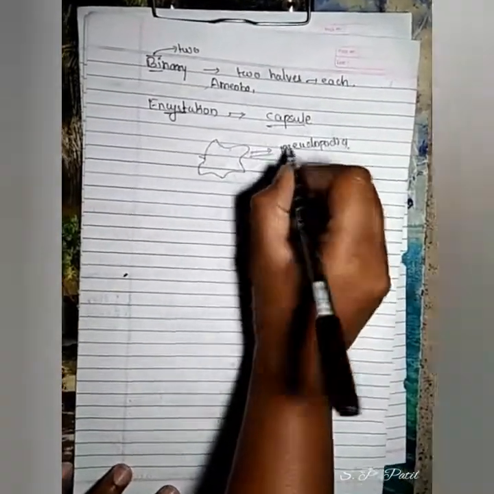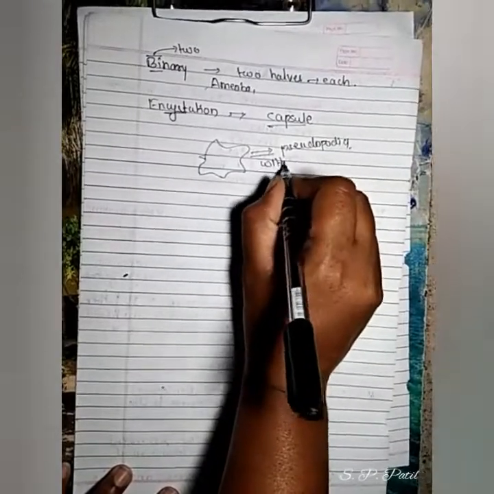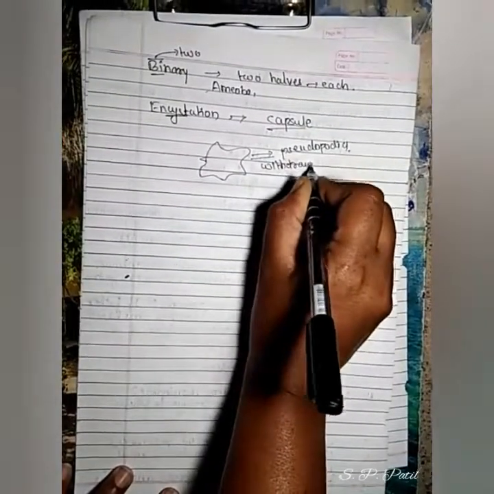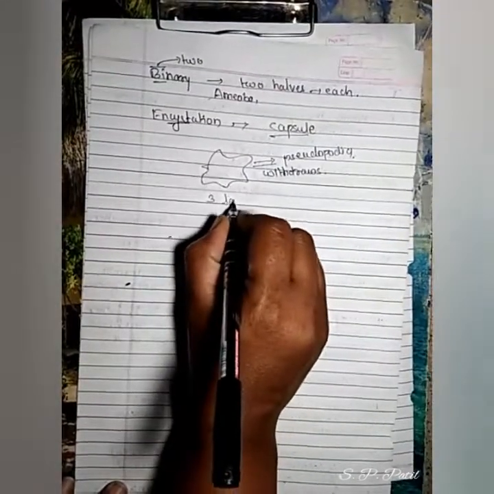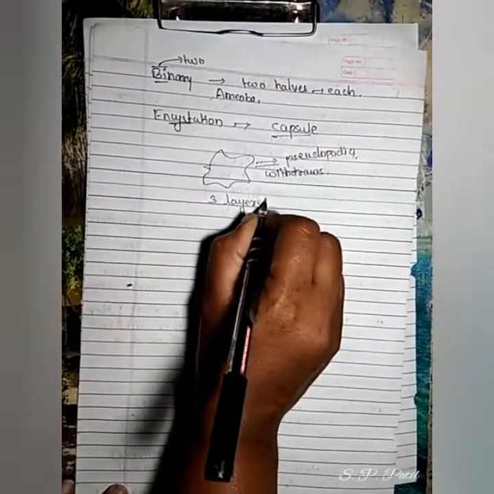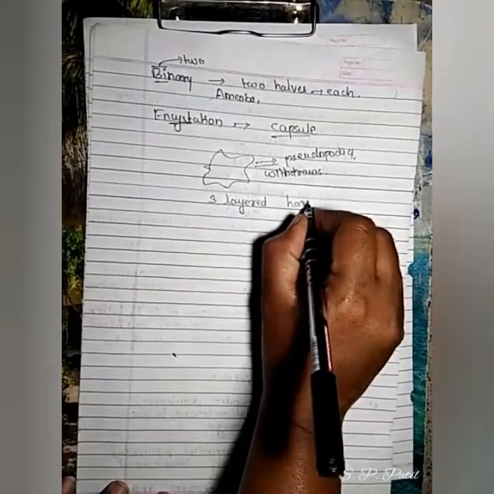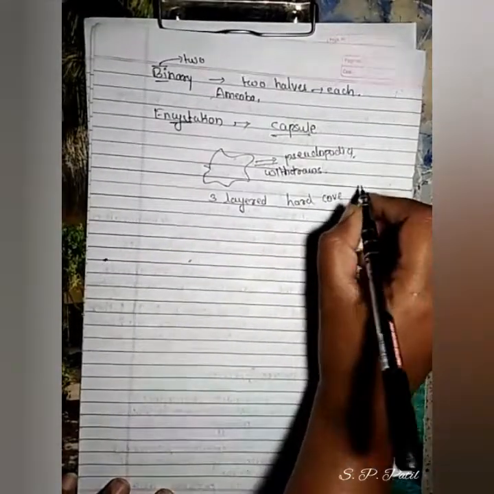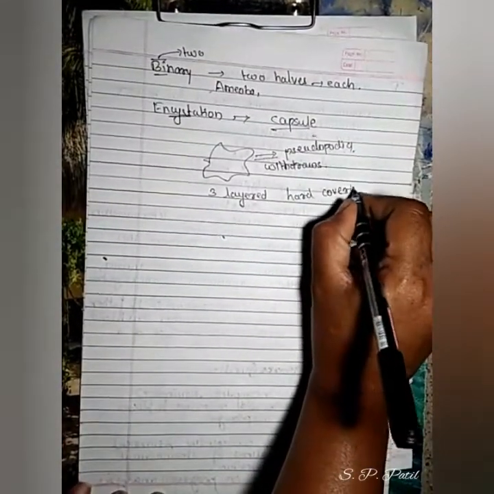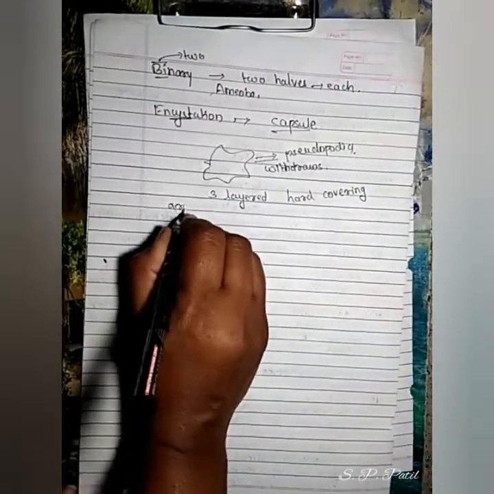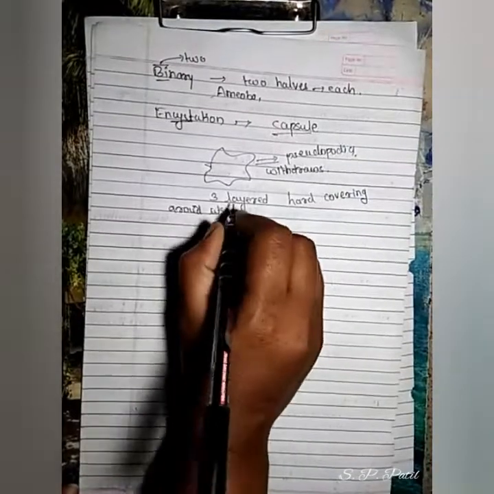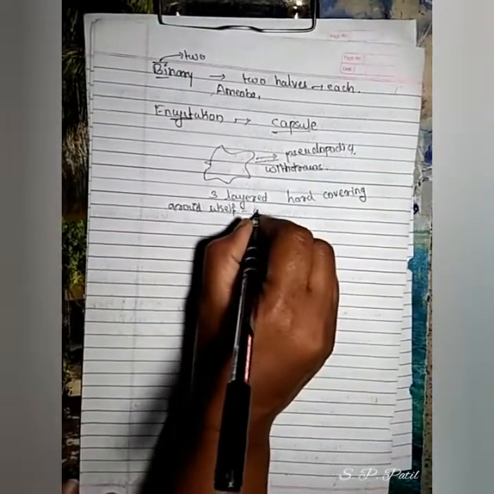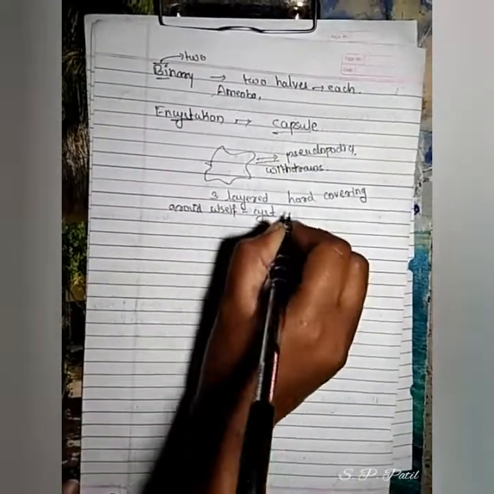When conditions are unfavorable, the pseudopodia withdraw and it secretes a three-layered hard covering around itself. That is called a cyst.